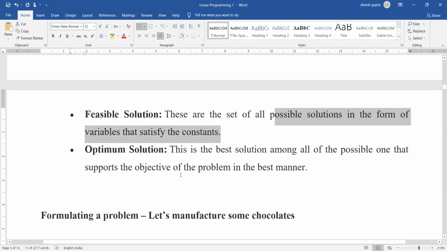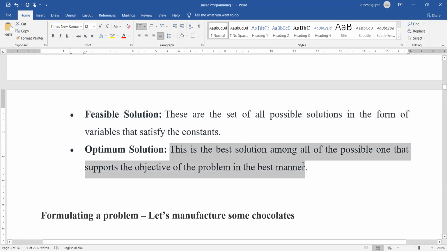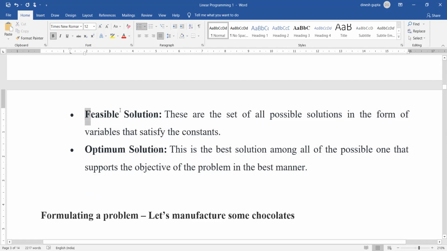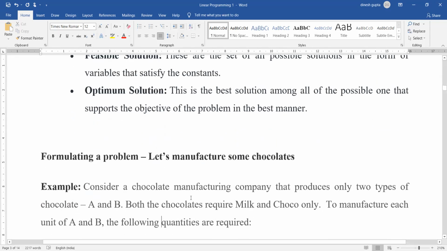There can be more than one solution to a given problem, but only one of these feasible solutions can be the optimum solution. So what is an optimum solution? This is the best solution amongst all the solutions. Which are all the solutions? Feasible solutions. So we may have 10 solutions to a given problem, of which only one solution becomes the optimum solution, which gives us the maximum or the minimum value depending upon the problem in hand.